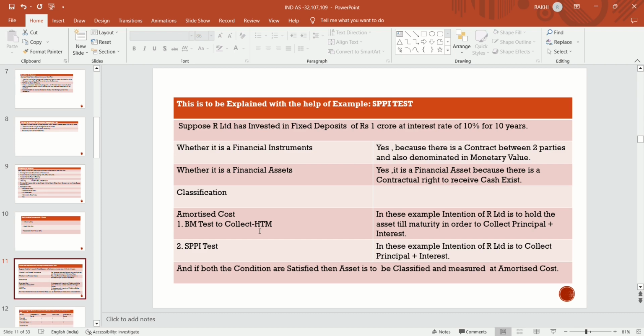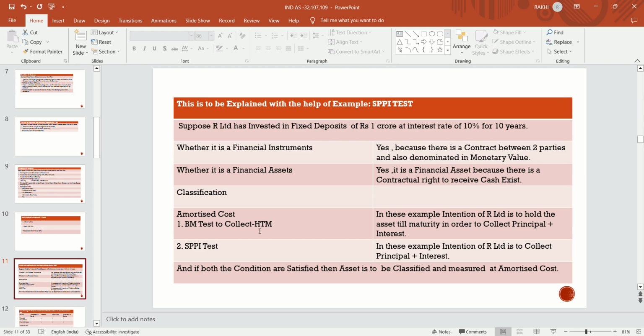Classification: to decide whether this asset is to be recognized at amortized cost, fair value through OCI, or fair value through PL, we have to check the classification. Firstly, we will check the conditions of amortized cost, whether it satisfies the business model test to collect, because the intention of R Limited is to hold the asset till maturity in order to collect the interest and principal. So it's satisfying the business model test to collect, that is, held till maturity.